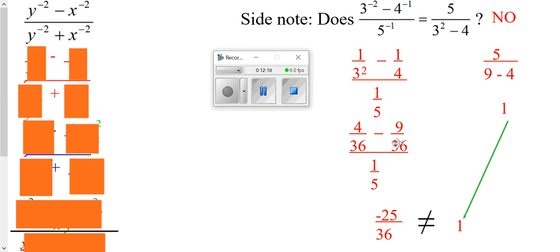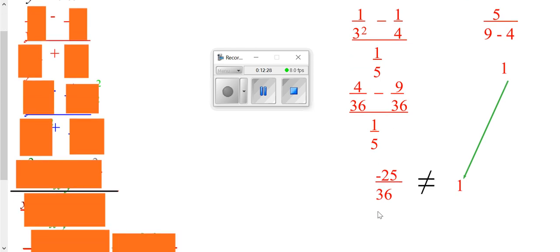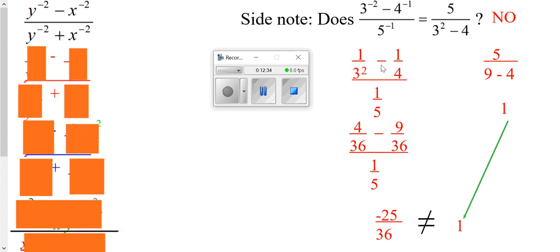You add and subtract the top, you get negative 5 over 36. So dividing by a fraction, you multiply by the reciprocal, you get a negative 25 over 36. Obviously not 1, so it doesn't work. So you can't move the negative exponents to the other part of the fraction when there's a plus or a minus here. If it was all multiplication and division, well, yes, you could.